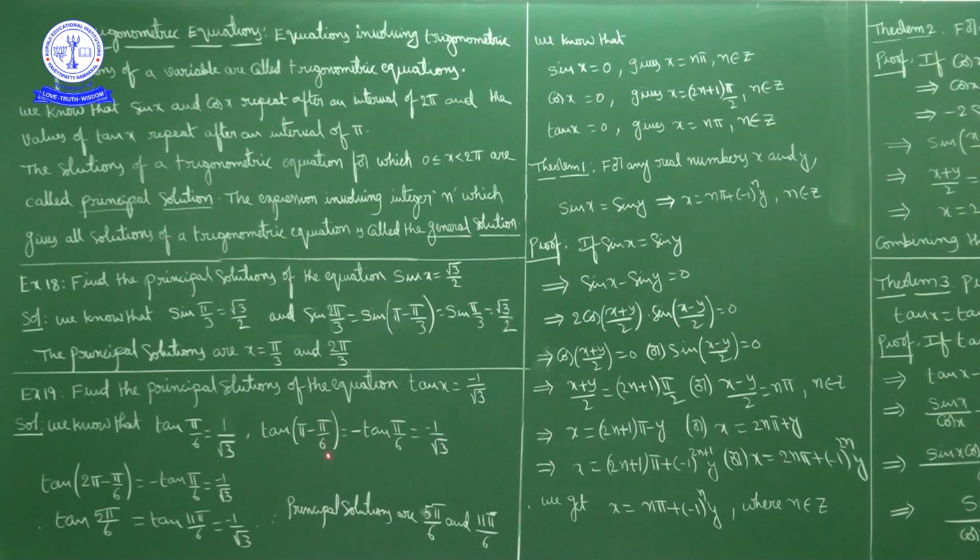Okay, pi minus pi by 6. Pi minus pi by 6 is what? 5 pi by 6. So tan 5 pi by 6 is equal to minus 1 by root 3. So tan 5 pi by 6 equal to minus 1 by root 3. So 5 pi by 6 is one of the principal solutions of tan x is equal to minus 1 by root 3. But this is not the only solution, because tan is negative in fourth quadrant also.